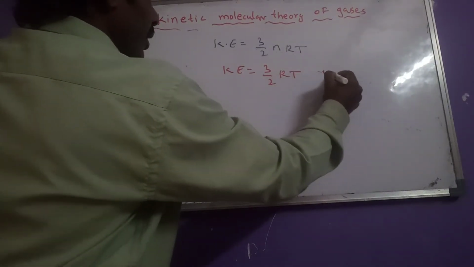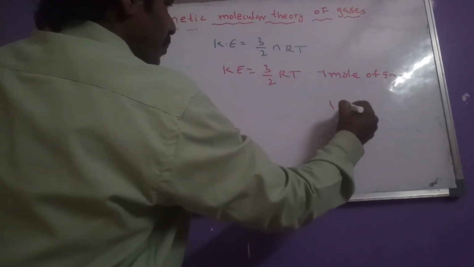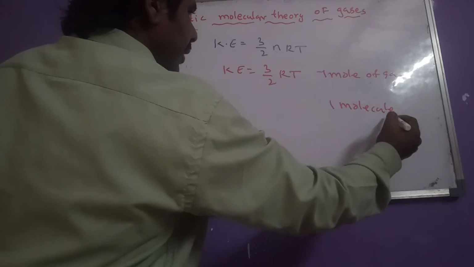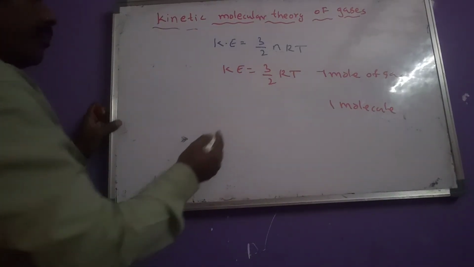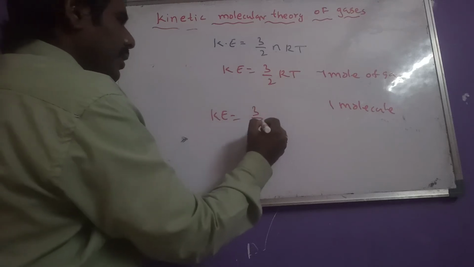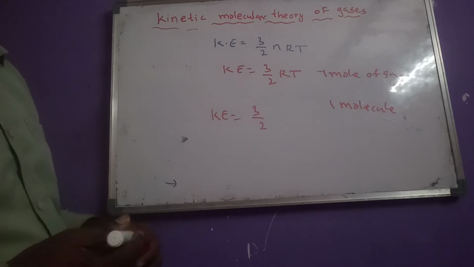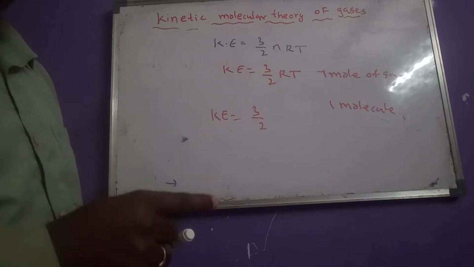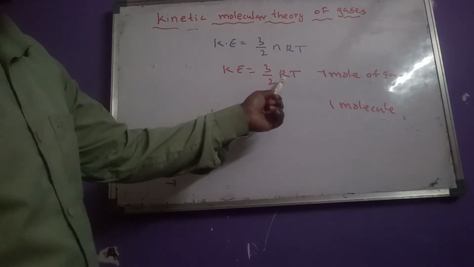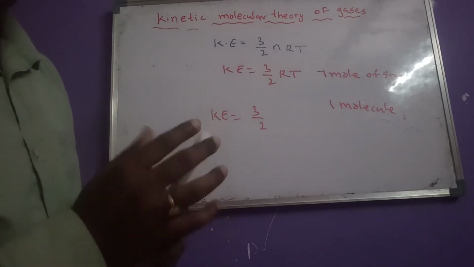This is for which one? For 1 mole of gas. For example, for 1 molecule, what is the kinetic energy given? For 1 molecule, we know that the universal gas constant value is per mole. That means what is one unit here? 2 calorie per degree Kelvin per mole. So now the R value is, as usual, for 1 mole of gaseous molecules.